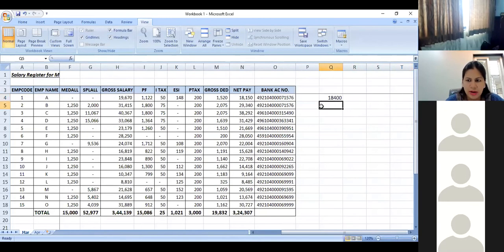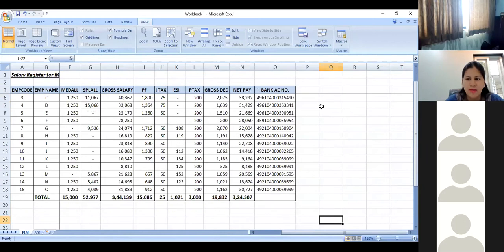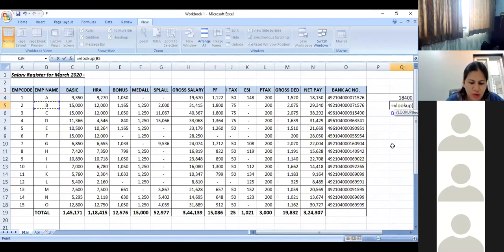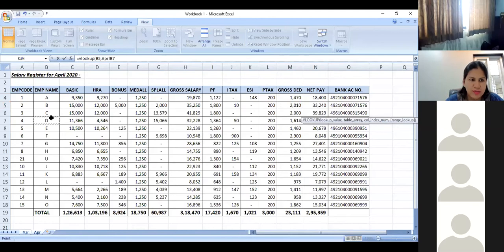Similarly, I'll just repeat this once more. When I go here to employee B, I again do the same thing. I say equal to VLOOKUP, then brackets. I select Mr. B because he is the constant person. I then move to the data which I am looking for, against which I require these values.